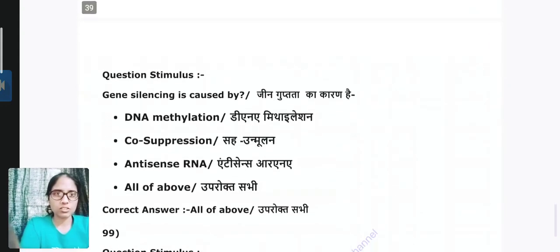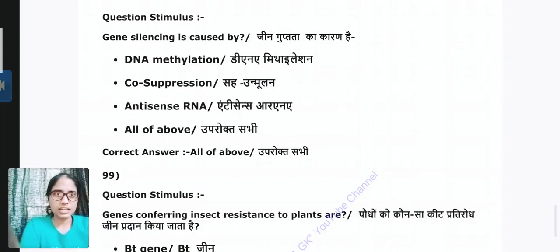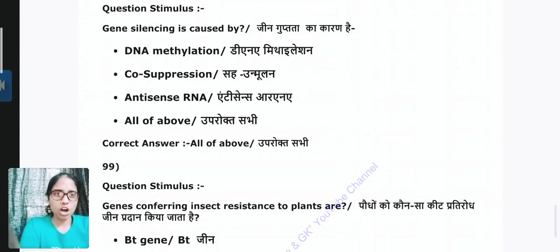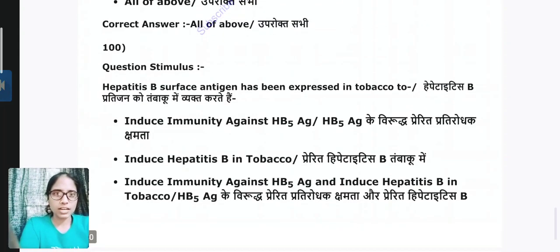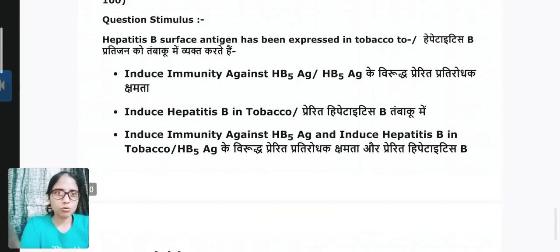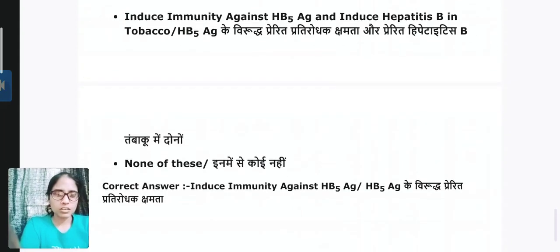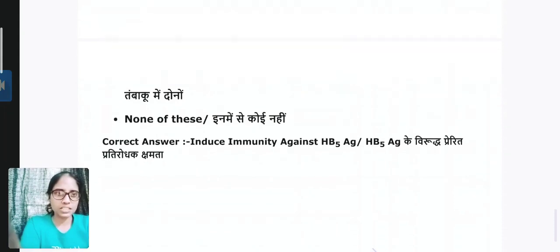Next question. Gene silencing is caused by DNA methylation, co-suppression, antisense RNA or all of the above. Answer is all of the above. Question 99. Genes conferring insect resistance to plants are BT gene, IPT gene, PST gene or all of the above. Question 100. Hepatitis B surface antigen has been expressed in tobacco to induce immunity against HBsAg.